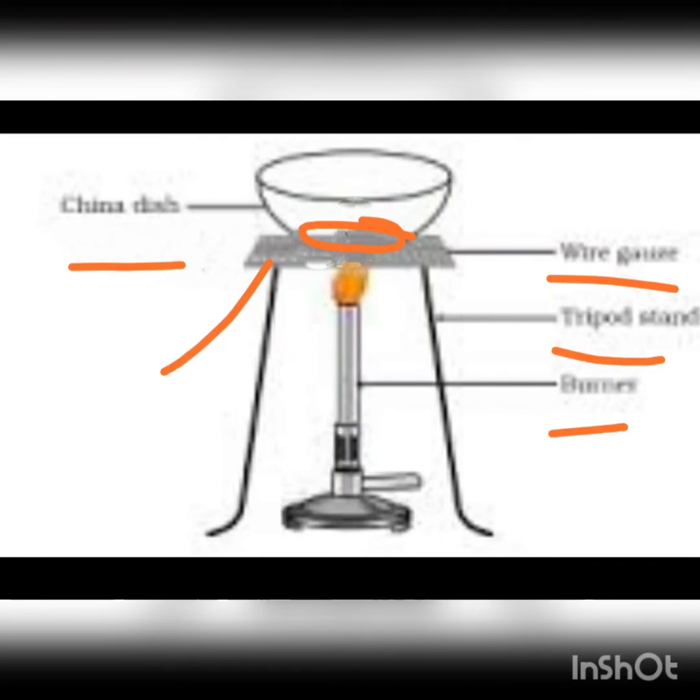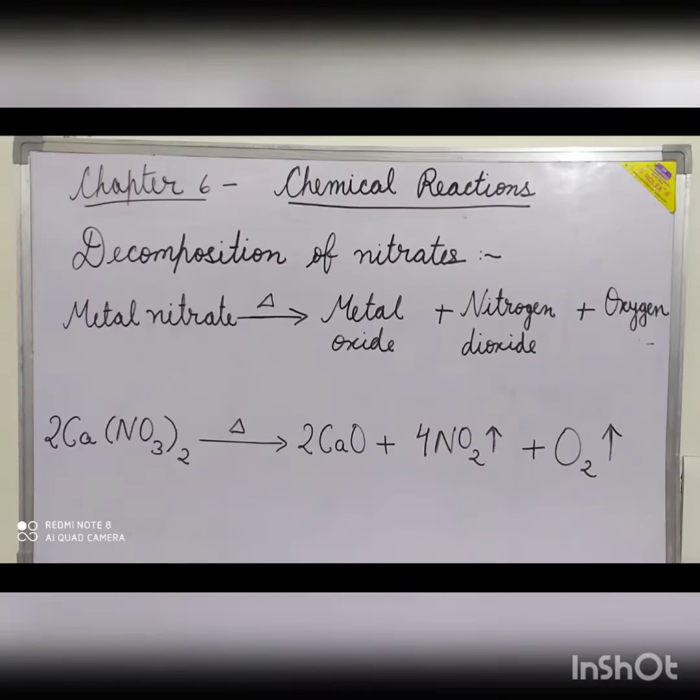We observe a colorless and odorless gas coming out which turns lime water milky when passed through it. A white residue is left behind in the china dish, which is calcium oxide or quicklime. Conclusion: on heating, calcium carbonate decomposed into calcium oxide and carbon dioxide gas.